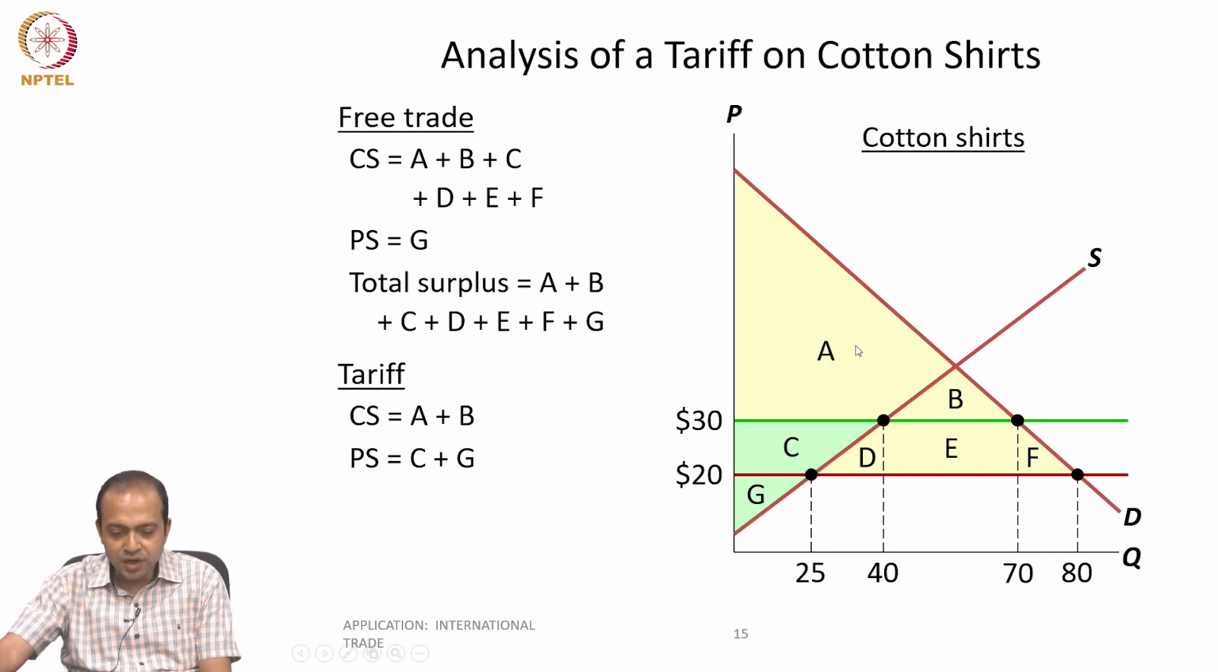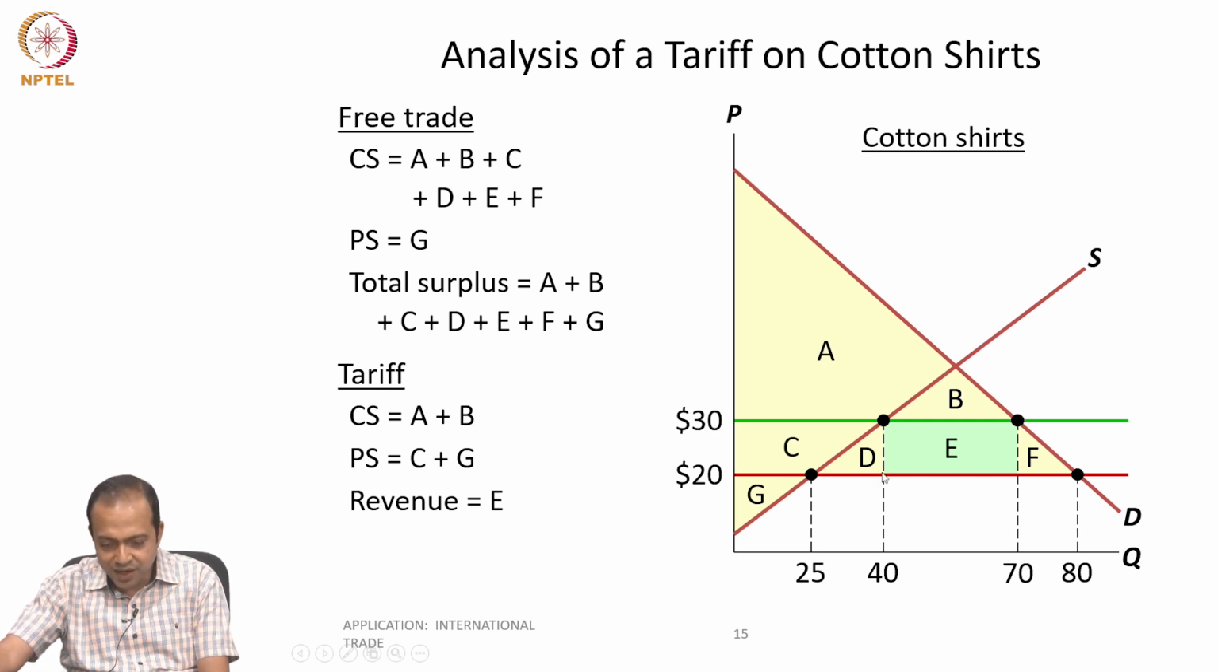Okay, so that means there is a reduction in consumer surplus, there is an increase in producer surplus. And what is the tax revenue? As I told you, area of this rectangle. Very simple to understand. Tax rate multiplied by the total quantity imported.